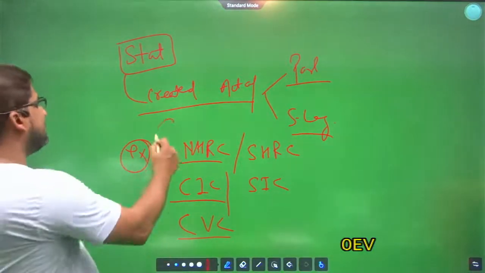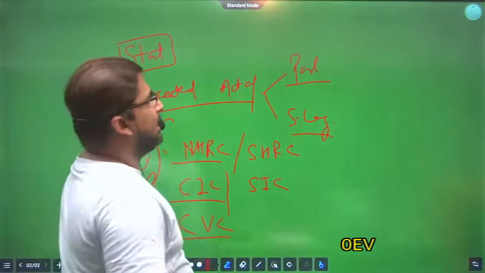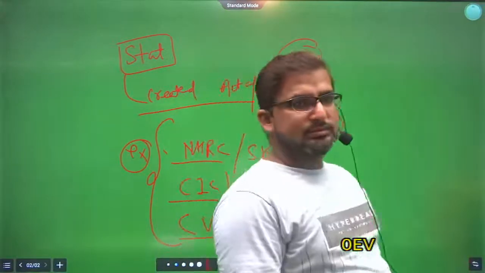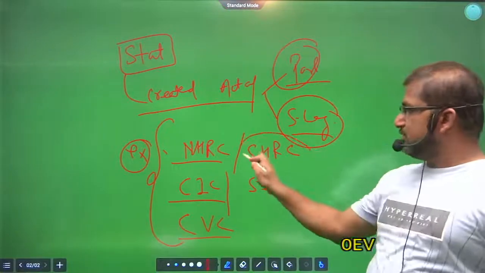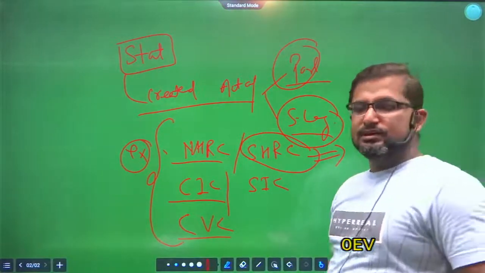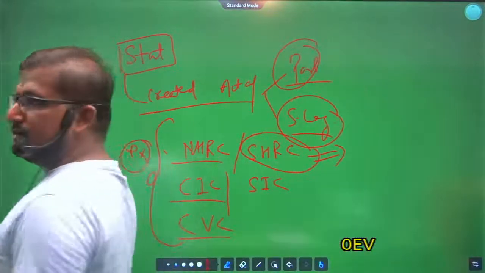These bodies are created either by the Act of Parliament or by the Act of State Legislature. For example, SHRC, State Human Rights Commission, is created by State Legislature. Clear?